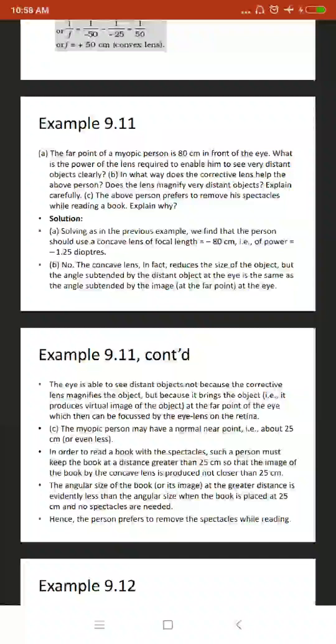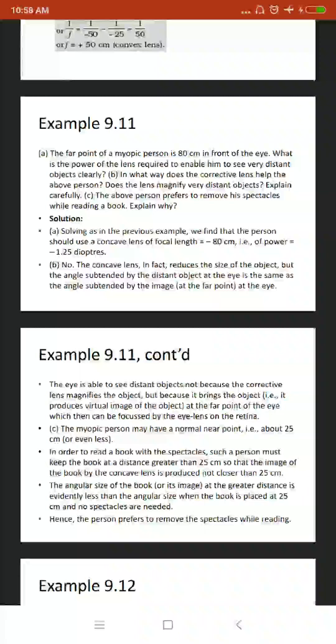For that focal length we can derive the power, P equals 1 upon f. So that power we can get is minus 1.25 diopters. So that power of the lens is required to enable him to see distant objects clearly.